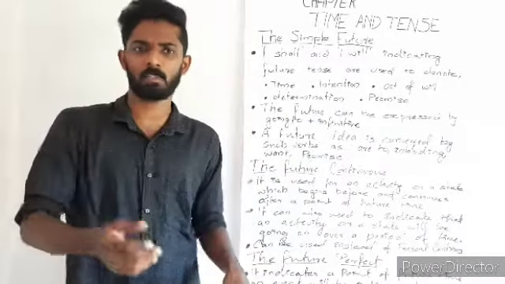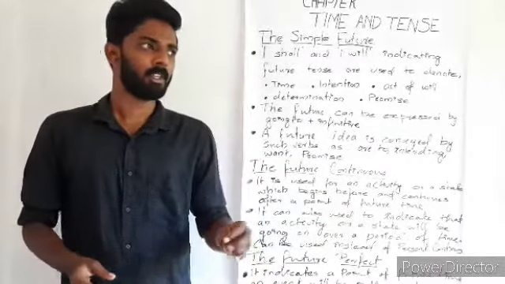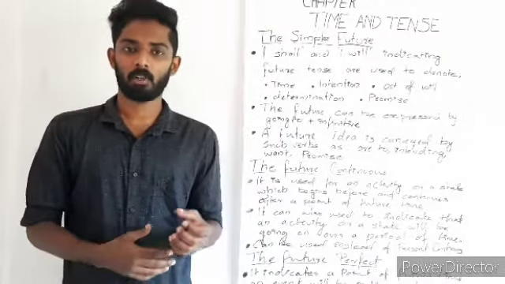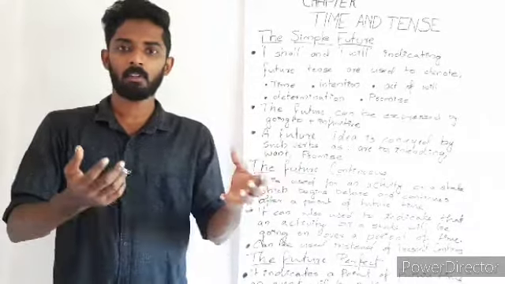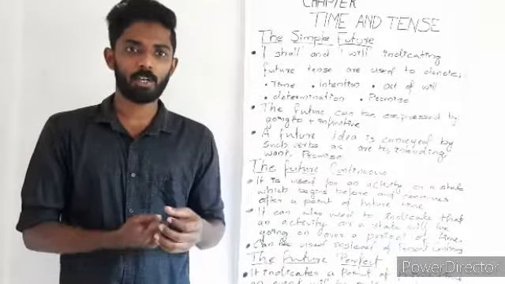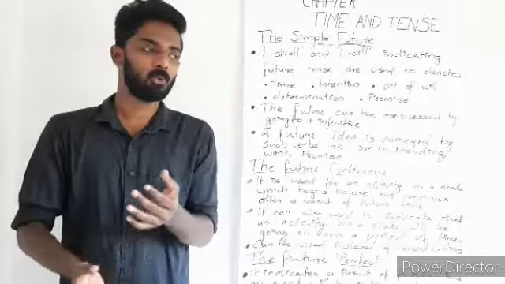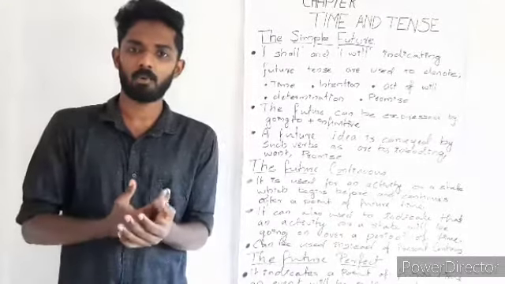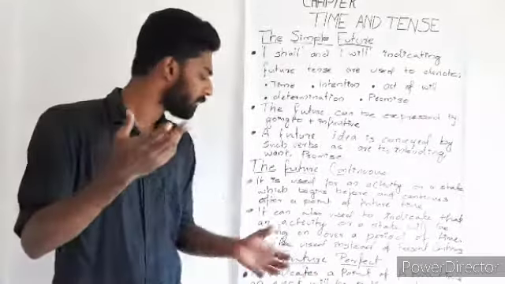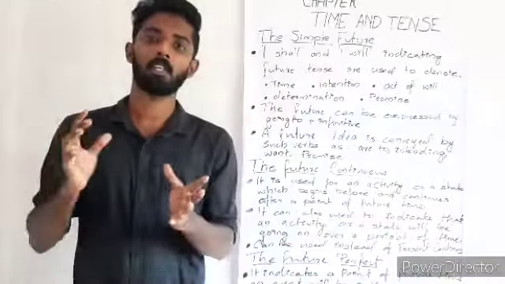I can give some examples, like they will have been drinking the coffee when I arrived, or they will have drunk the coffee when I arrived, or else when you arrive, you will have been traveling for 2 hours or 2 days. So all these are examples for the future perfect and future perfect continuous.